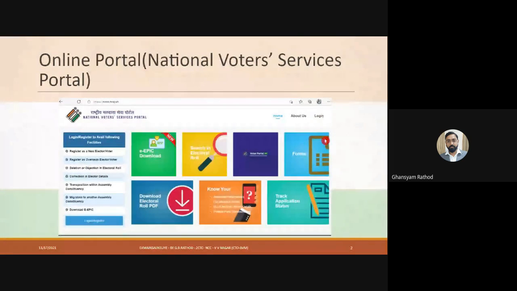On this first page, you can see login or register. If you have never logged in, you need to log in for the first time or you have to register. Login is created with your credentials and your information. If you are logging in for the first time, certain things will be asked by the portal. Over here you can also apply for login. So when you click on login,